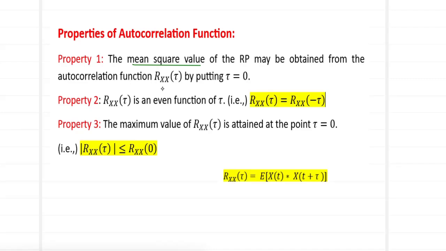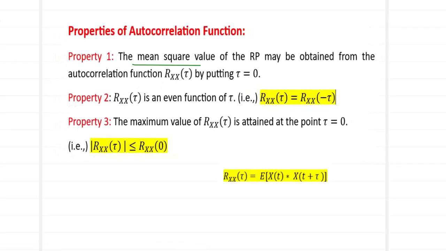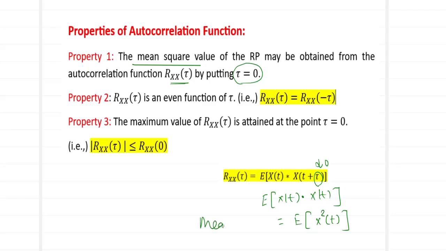Now what is going to be my Rxx of tau? What happens with my Rxx of tau? I am going to substitute tau as 0. In my Rxx of tau, you put tau as 0. So what you will have is E of x of t into x of t. But how can I write this? I can write this as E of x square of t. And what do you call this E of x square t? You call it the mean square value.